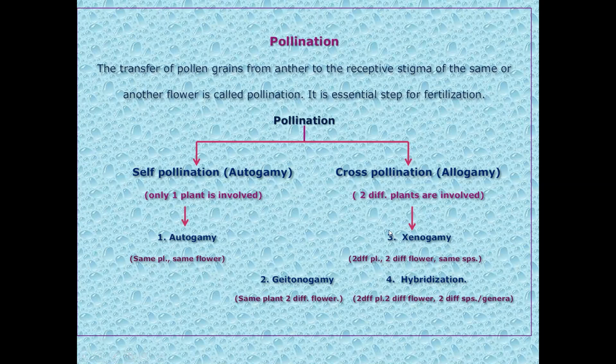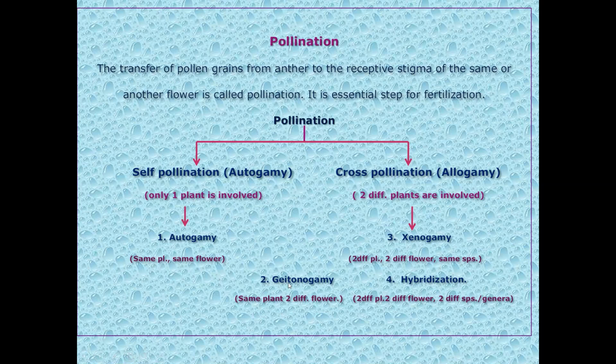The second type is geitonogamy. Earlier we used to study geitonogamy as a type of self-pollination. This is because in autogamy only one plant is involved, and in geitonogamy also only one plant is involved. But the difference is that in autogamy, one plant and one flower is involved. Here, one plant, two different flowers from the same plant are involved. That is the basic difference.